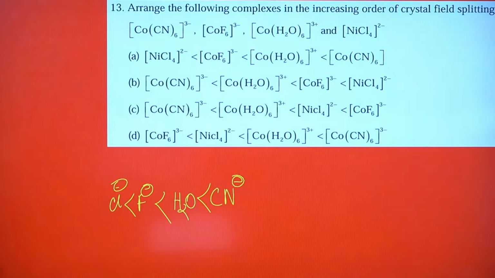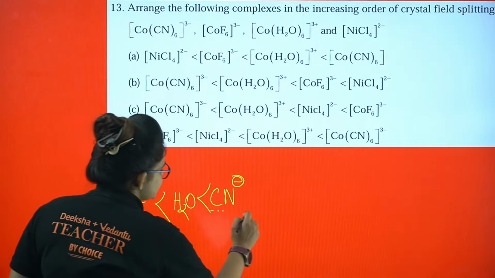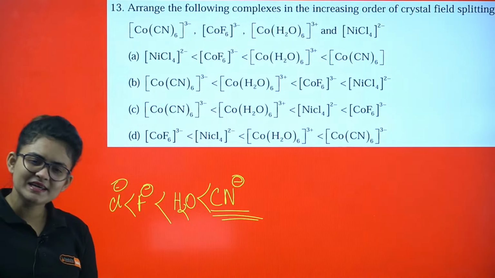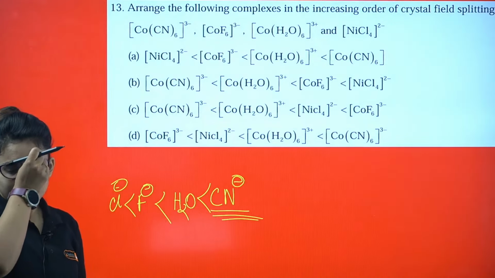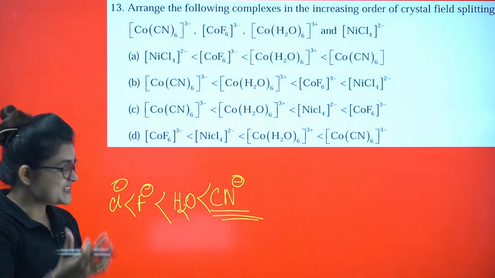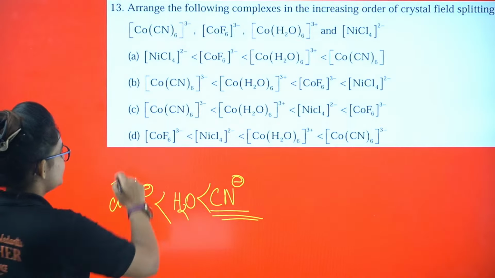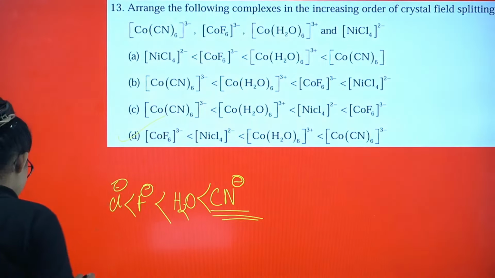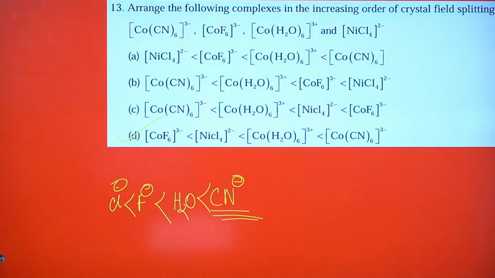Arrange the following complexes in the increasing order of crystal field splitting. Definitely CN is the strongest field ligand. The strongest ligand, when it binds the metal, will result in the maximum splitting. So this, then H2O, then Cl, then F. Option D is going to be the correct one.